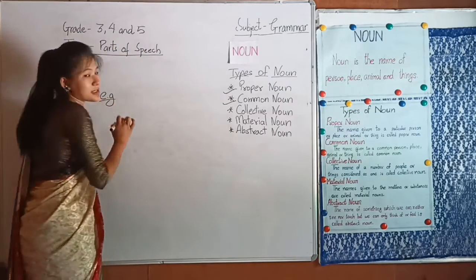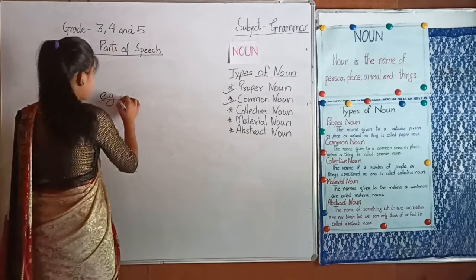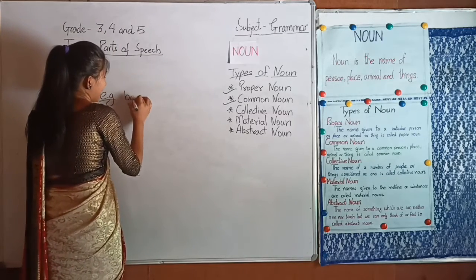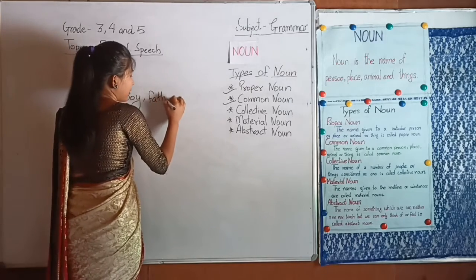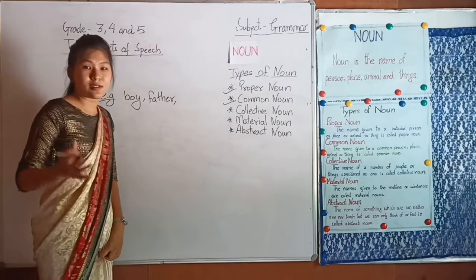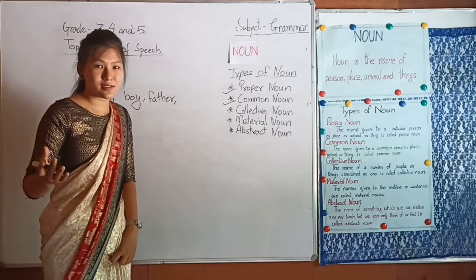Common name of a person, for example, boy, father, mother, brother, sister.